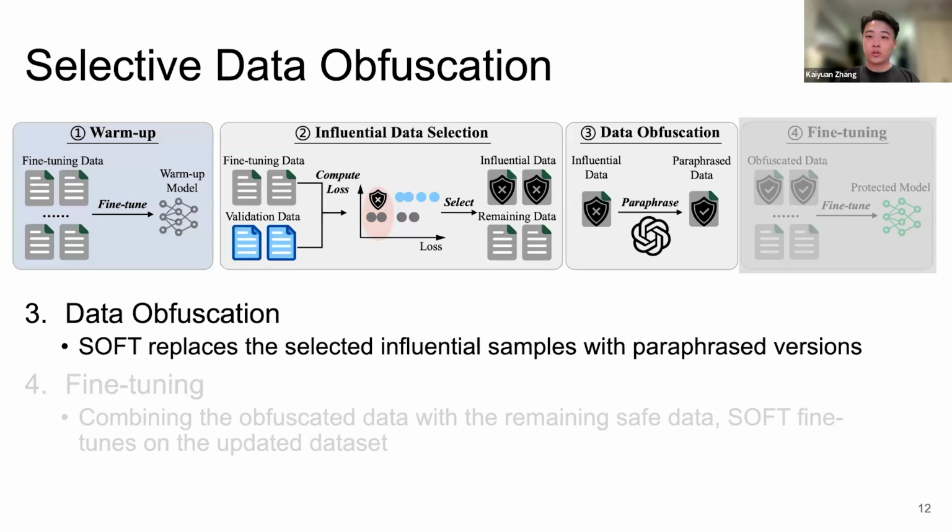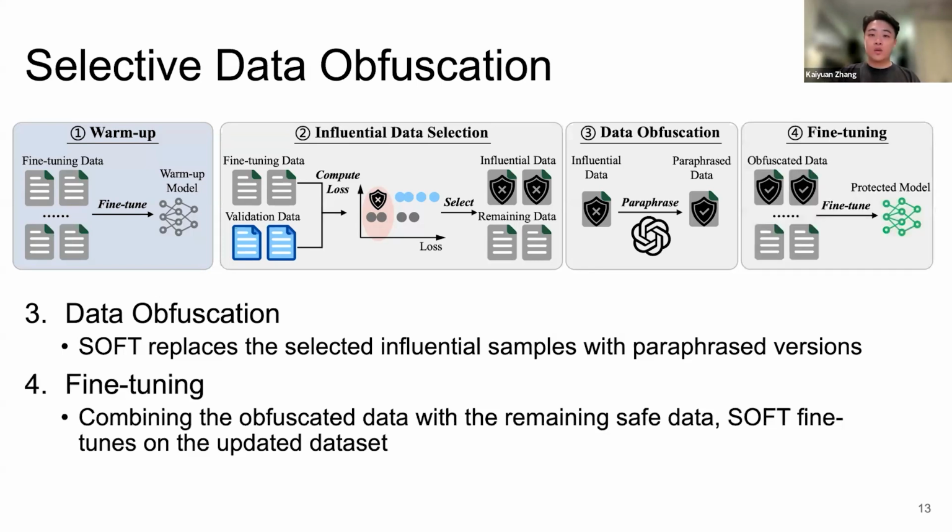Next, data obfuscation. Any sample that was flagged is sent to a paraphrasing model like GPT-4 and replaced with a semantically equivalent version. The original safe data remain untouched. And finally, we fine-tune the model on this newly constructed dataset of safe and obfuscated samples. By training on paraphrased versions of this most vulnerable data, we prevent the model from overfitting on their exact text, which directly undermines the primary loss score signal used by these MIAs.